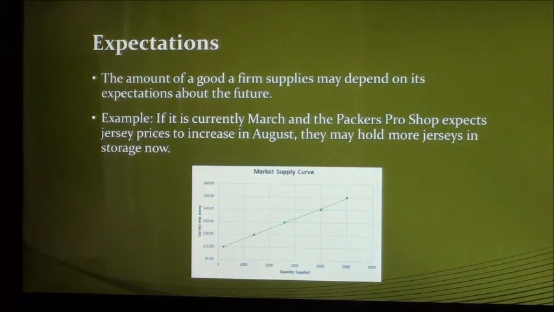Expectations about the future affect suppliers as well as buyers. In our example, if it is currently March and the Packer Pro Shop expects jersey prices to increase in August when football season starts, they may hold more jerseys in storage and sell fewer now. This decreases the current supply of jerseys and shifts the supply curve to the left.